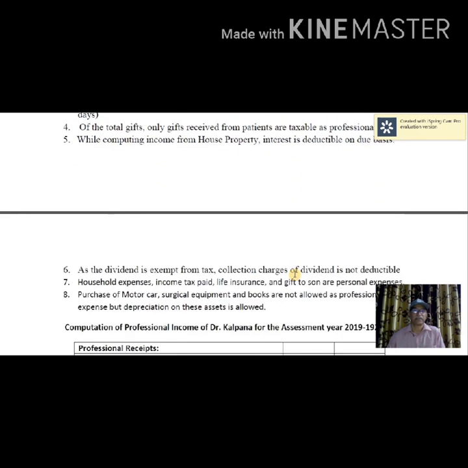Household expenses, income tax paid, life insurance, and gift to son are personal expenses. You find all these items on the payment side. Purchase of motor car, surgical equipment, and books are not allowed as professional expenses, but depreciation on these assets is very much allowed.